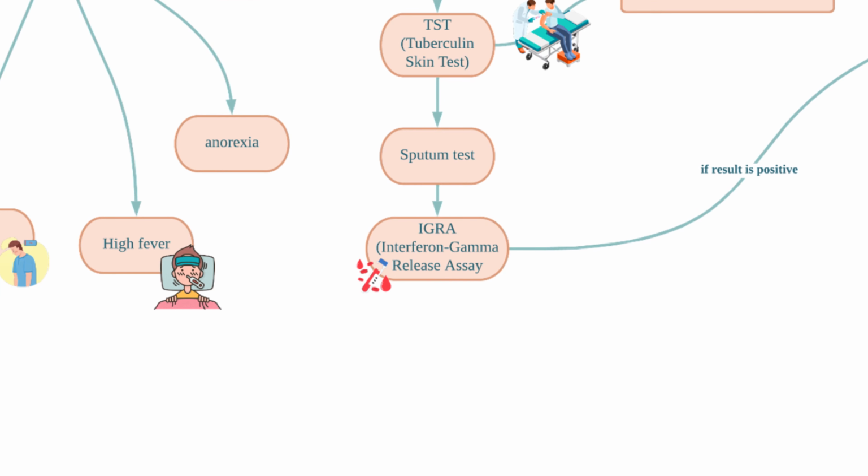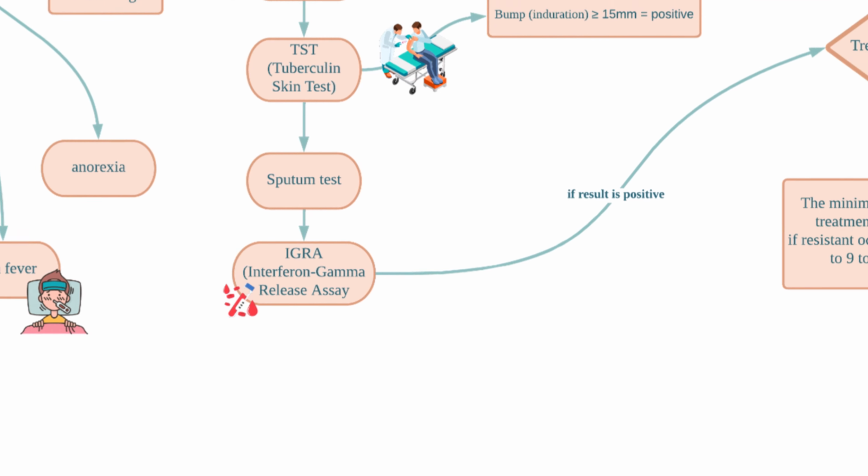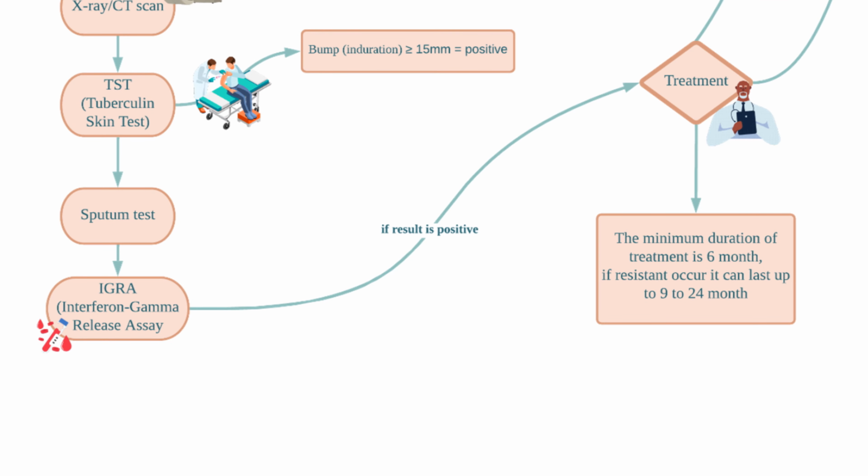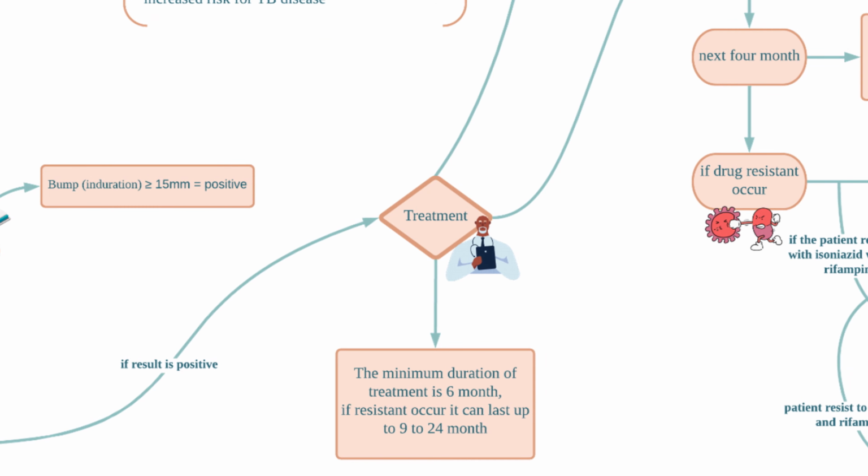The last one is the interferon gamma release assay or IGRA, a blood test that will be sent to the lab to be mixed with antigen and control. This test is more accurate than the other tests. However, it may be expensive, making it hard for lower income families to run the test. If the results of the tests are positive, the patient needs to undergo treatment. Now, we go to the treatment of tuberculosis.